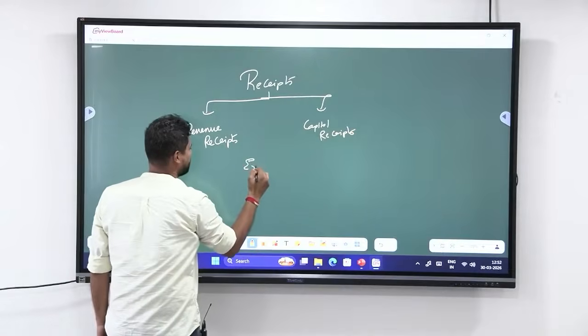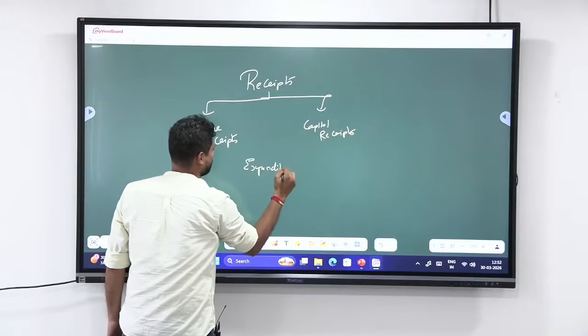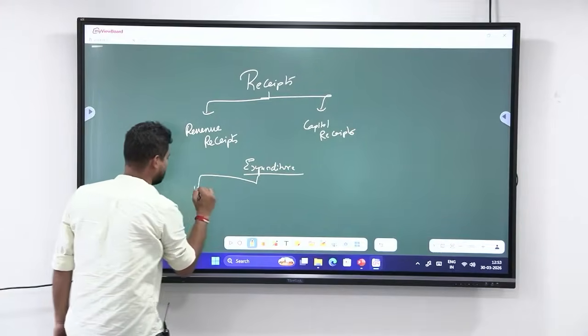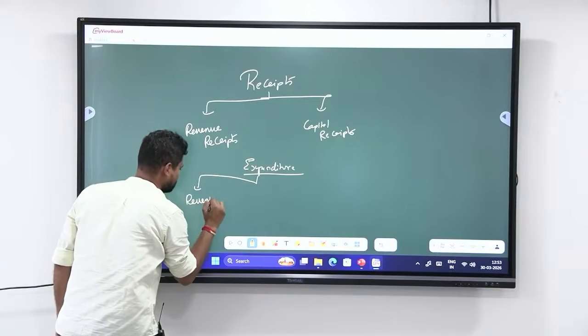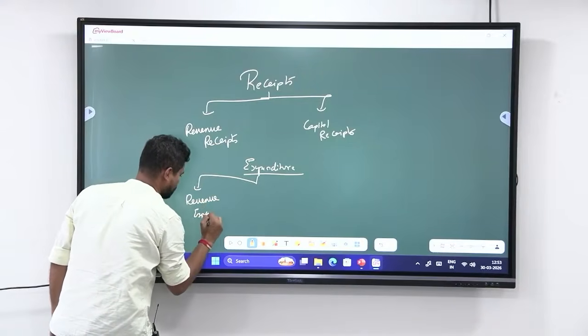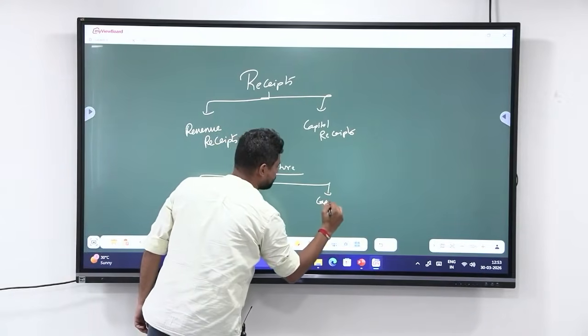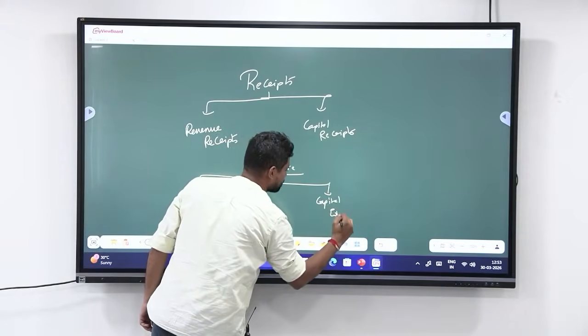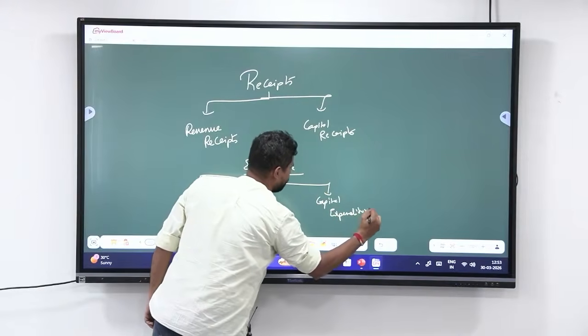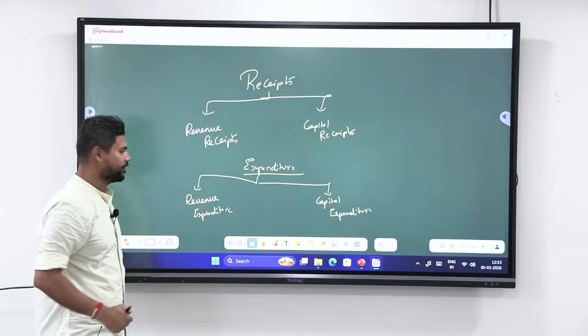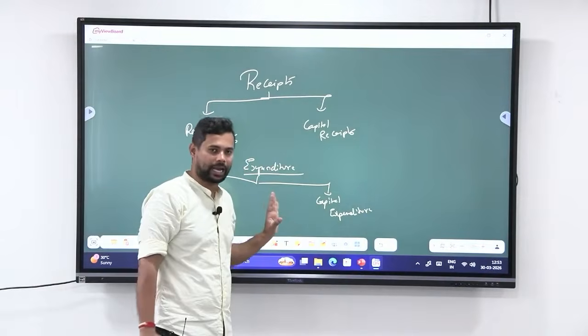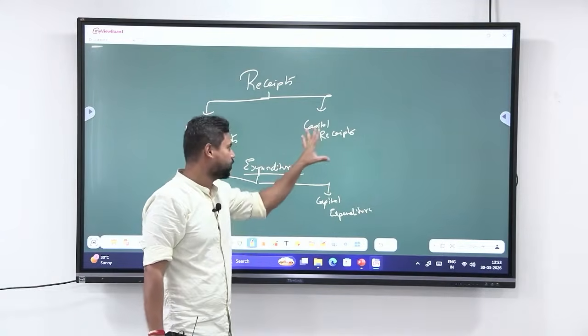Then you have expenditure. In expenditure, you have revenue expenditure, and then you have capital expenditure. Okay. Now, we are not interested in revenue receipts or revenue expenditure. We are interested in capital receipts and capital expenditure because the question is mainly talking about capital receipts.